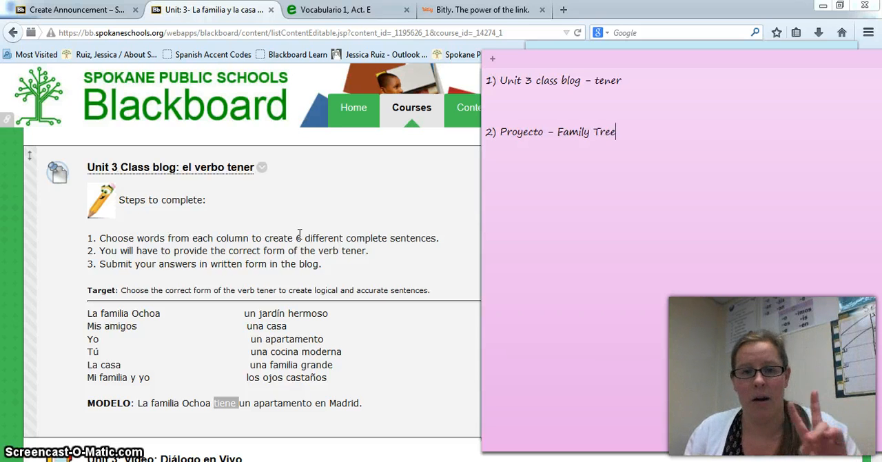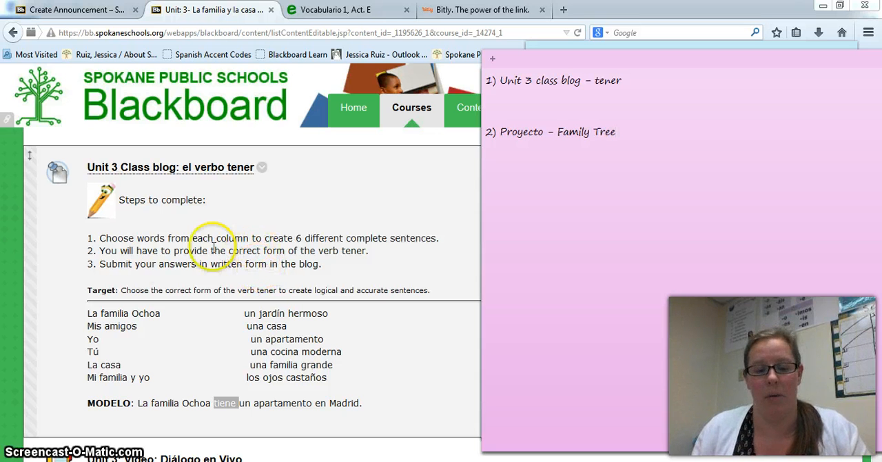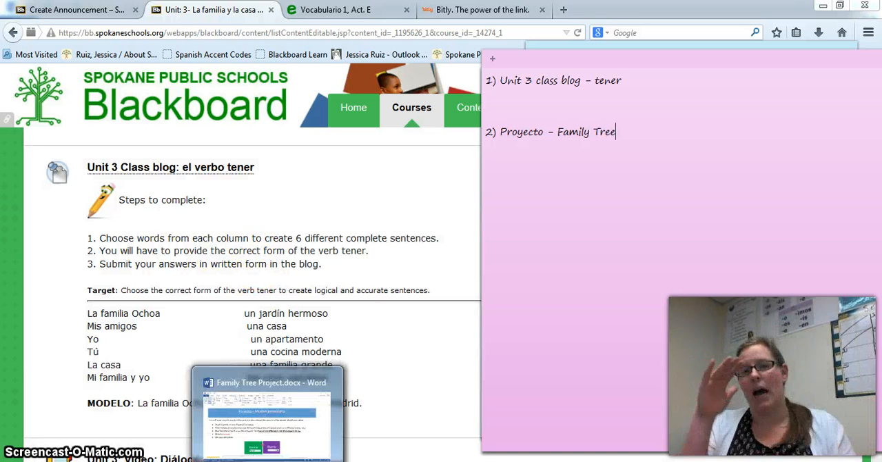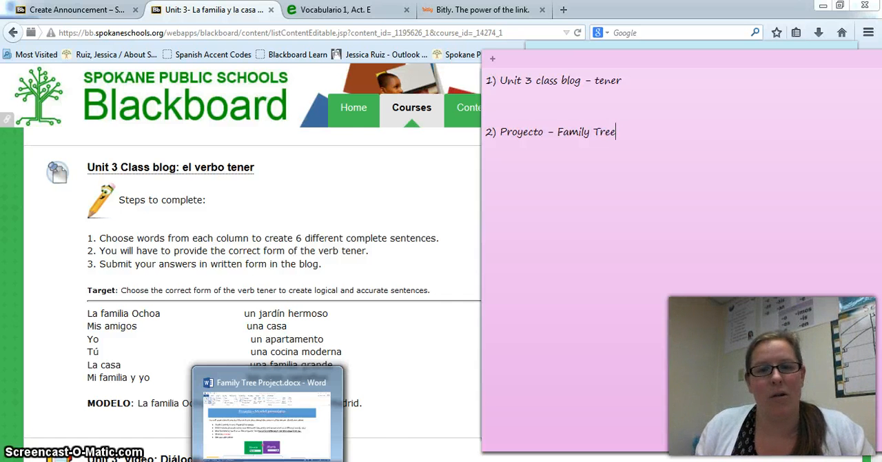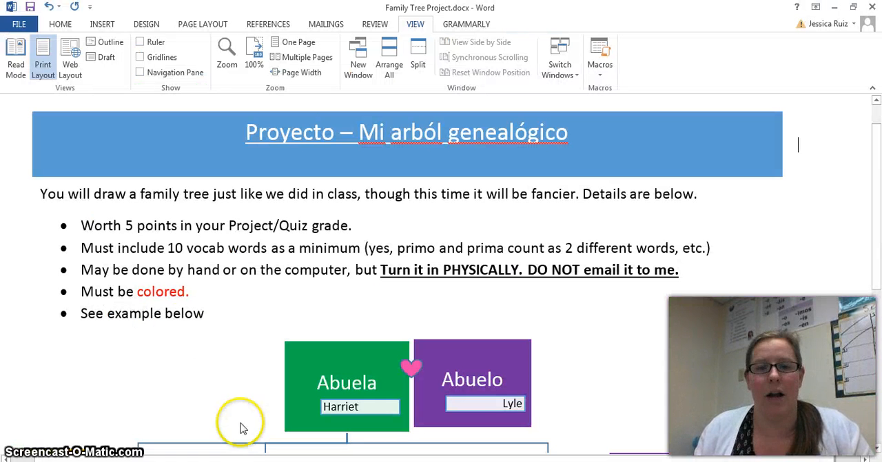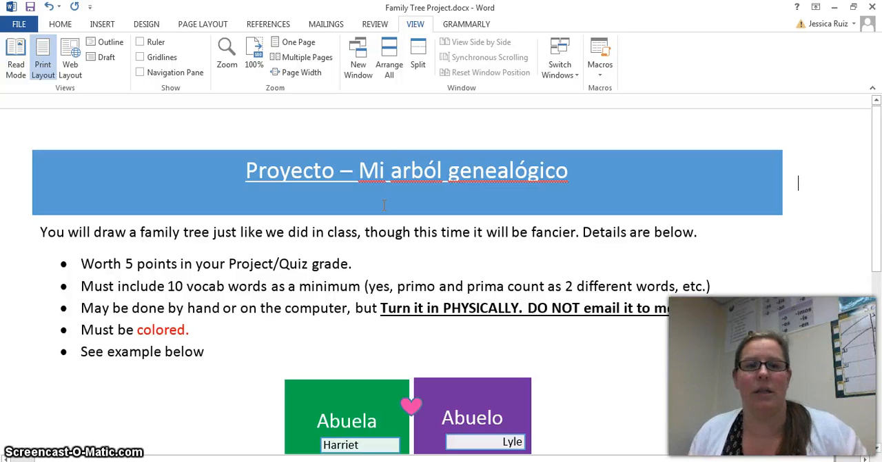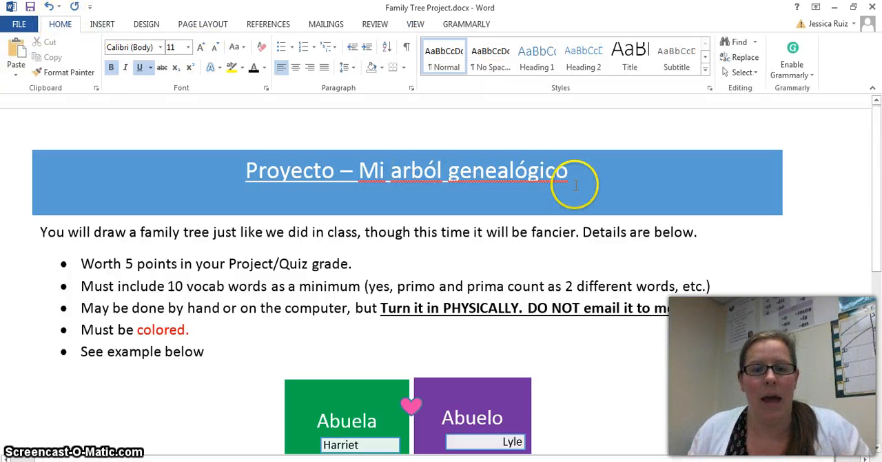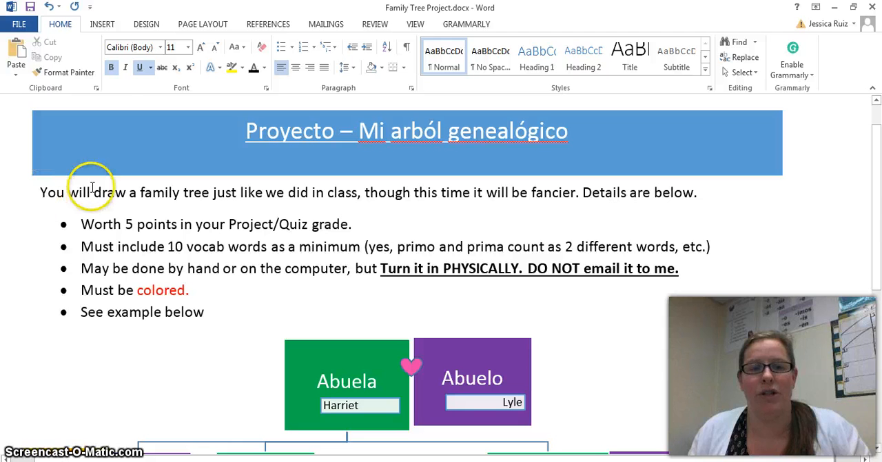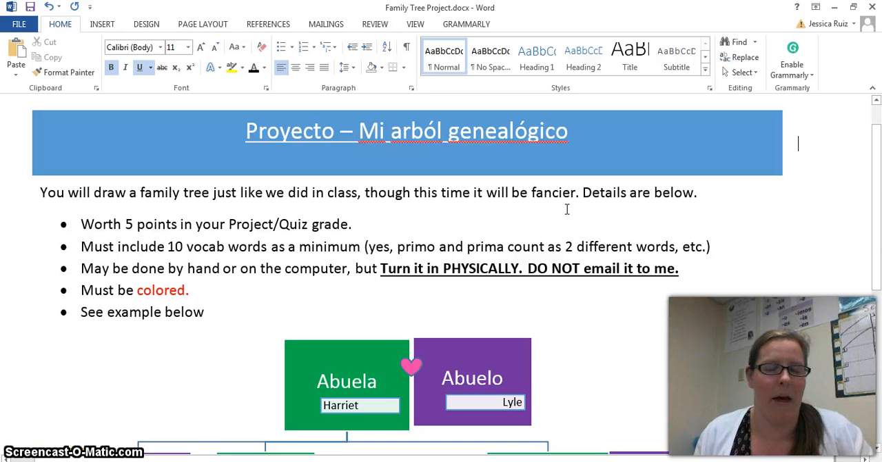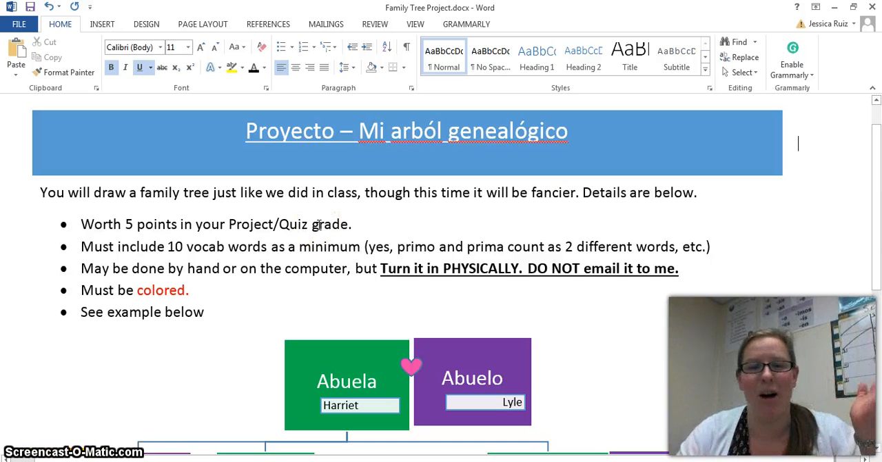Your second piece of homework for this day is going to be submitted physically on Friday when you come in. So it's actually a very, very tiny project. Today we practiced creating a family tree in class, and you're going to do the same. So this is Proyecto Mi Árbol Genealógico. In the PDF that I've attached, you'll see these instructions, and you're going to draw a family tree just like we did in class, but this time it will be fancier. So what do I mean by that? Well, let's read the details. This is worth 5 points in your project and quiz grade.